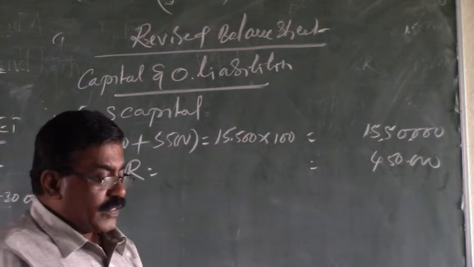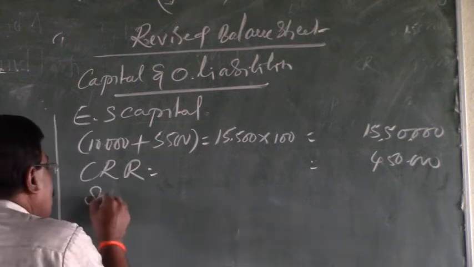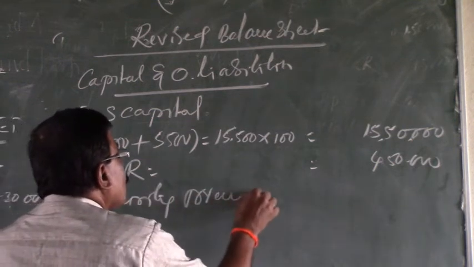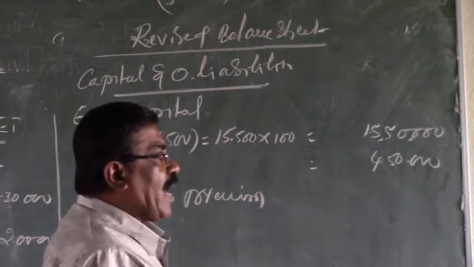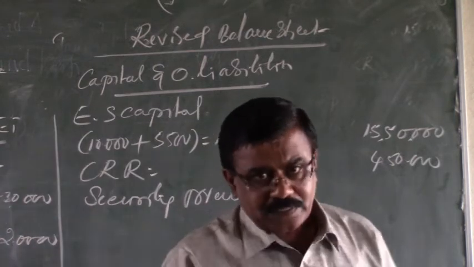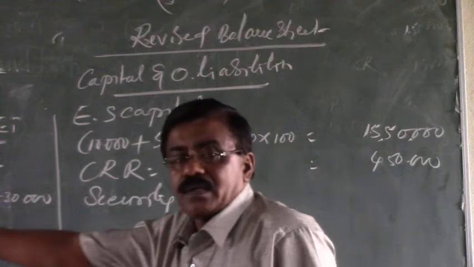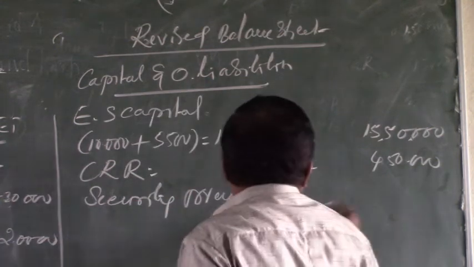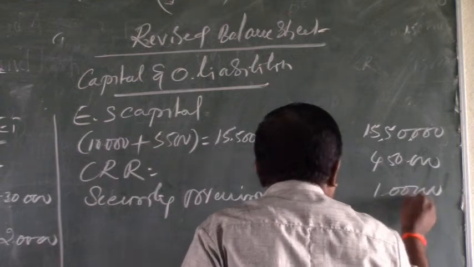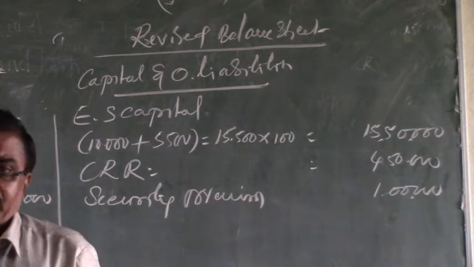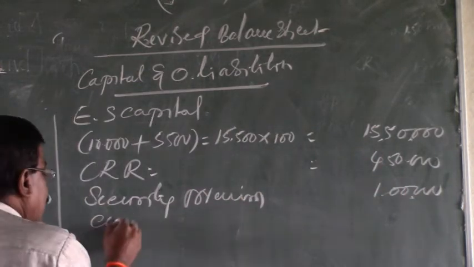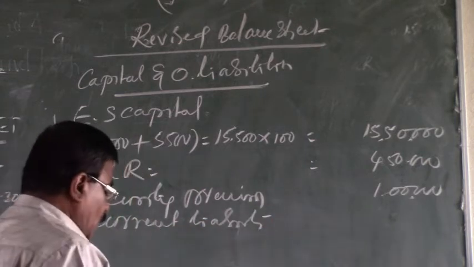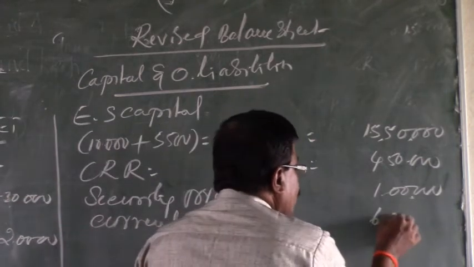After that, share premium is there. That may also be called security premium. The amount of security premium as it existed in the old company, that is before redemption, was not utilized for premium on redemption of preference shares. Therefore, it continues as it is, that is rupees 1 lakh. Then current liabilities. There is no change in the current liabilities. They remain as they are, that is rupees 6 lakhs.